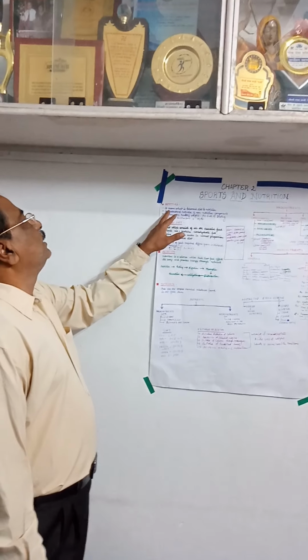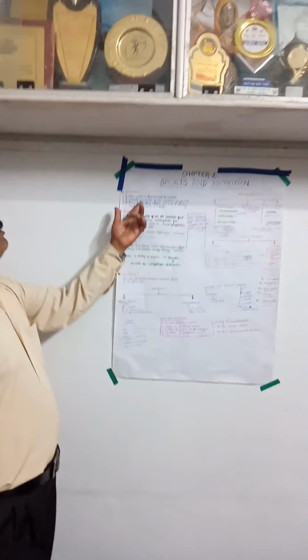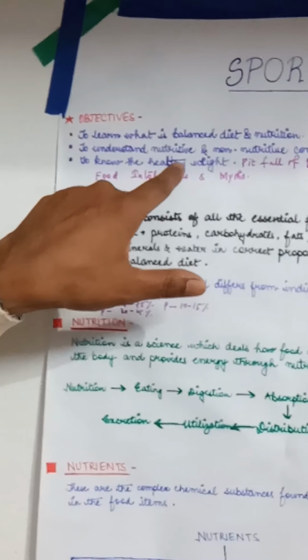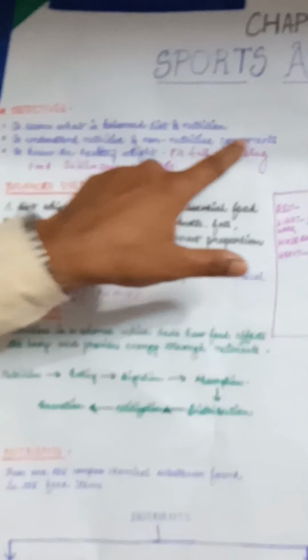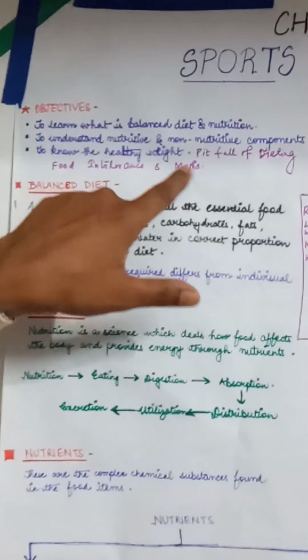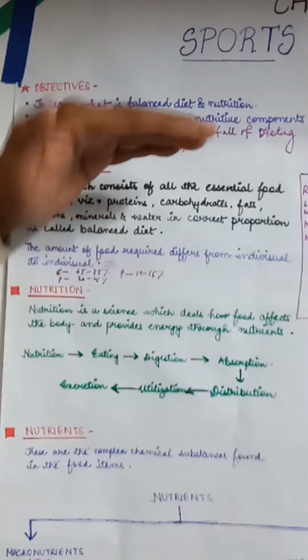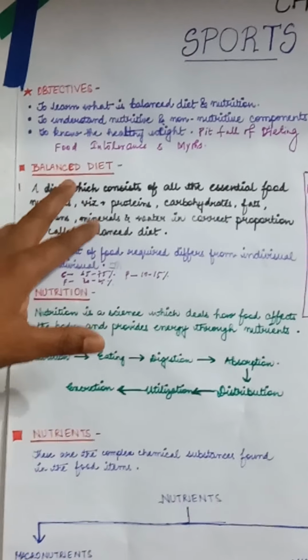In these topics, the learning objectives are to learn what is balanced diet and nutrition, to understand nutritive and non-nutritive components, to know the healthy weight, pitfalls of dieting and food intolerance. Let us come to the balanced diet.